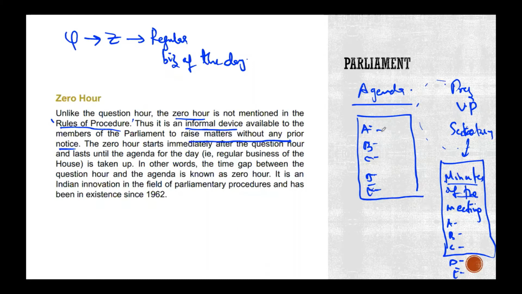I hope so. If this is the case, in that meeting you generally can't bring up anything new. If you do, they will tell you it is to be brought up in the next session, and there is a particular process to get it introduced into the agenda. But here we are using an informal device to let MPs raise matters without prior notice. You have a small window called the zero hour. Zero hour starts immediately after the question hour and lasts until the agenda for the day, the regular business of the house.